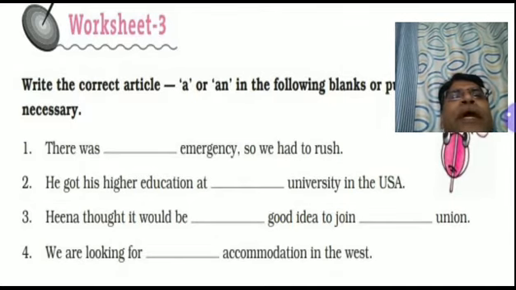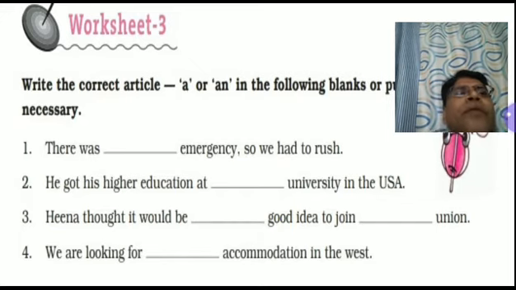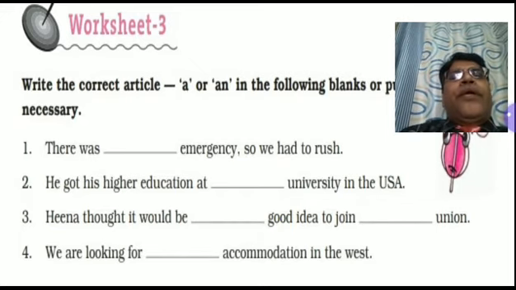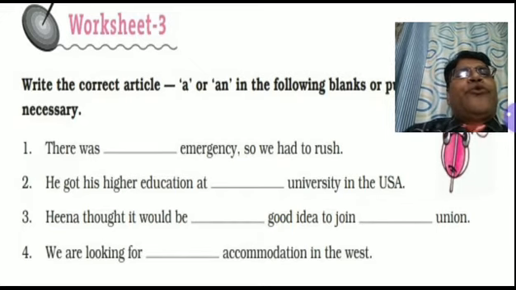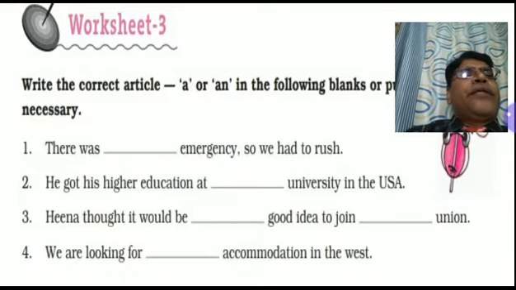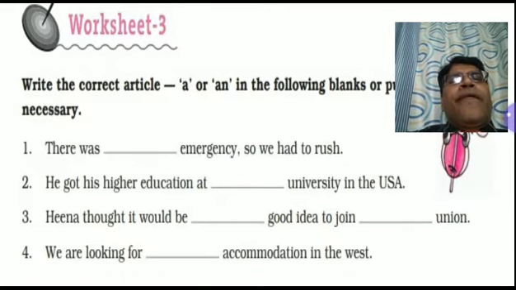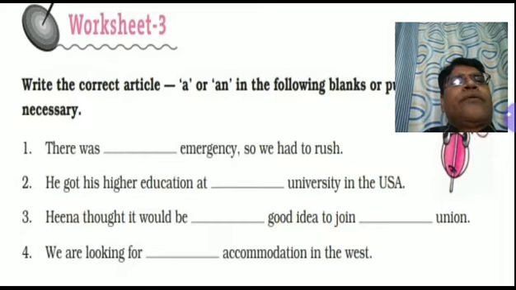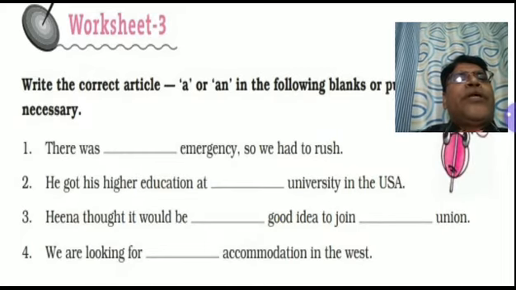Now he got his higher education at a university in the USA. Next is, Hina thought it would be a good idea to join a union. We are looking for an accommodation in the West.